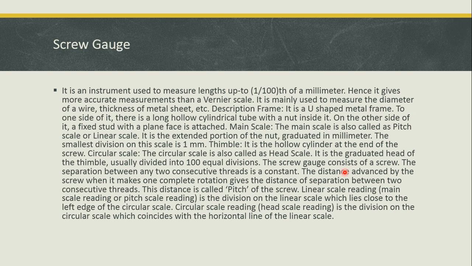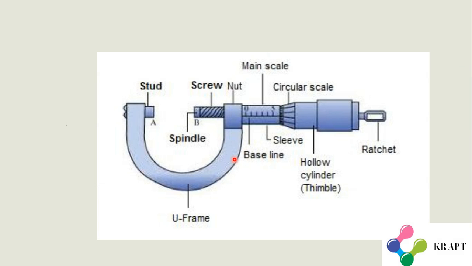Linear scale reading, that is the main scale, is the division on the linear scale which lies close to the left edge of the circular scale. Circular scale reading is the reading on the circular scale which coincides with the horizontal line on the linear scale. Yeah, this is the circular scale division and this is the main scale division.